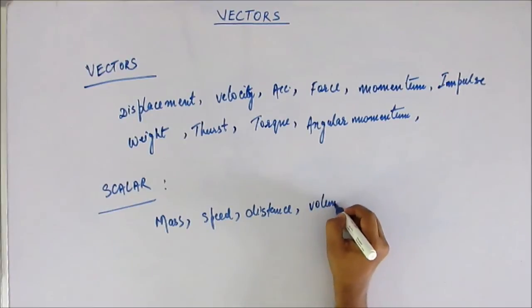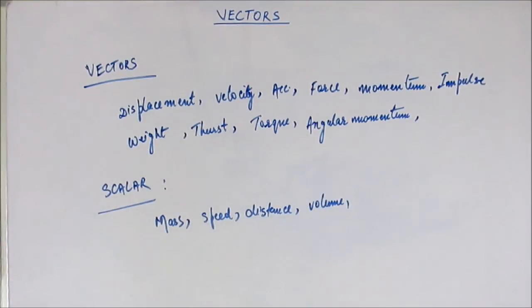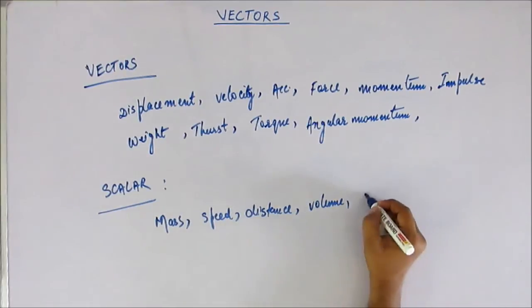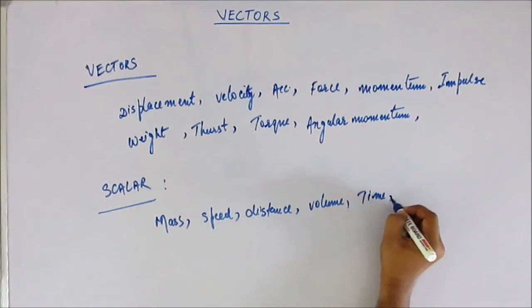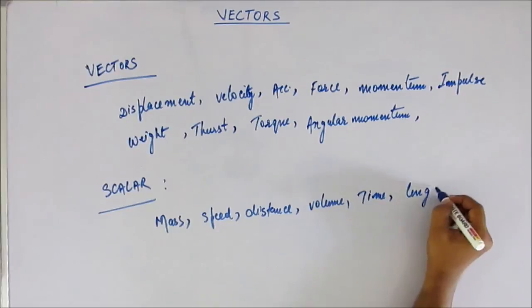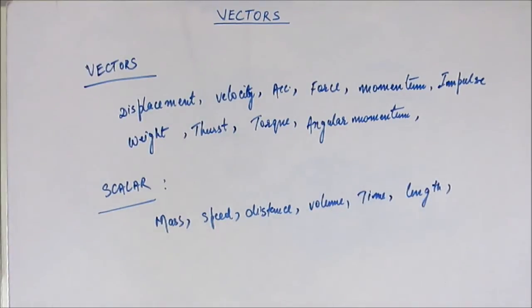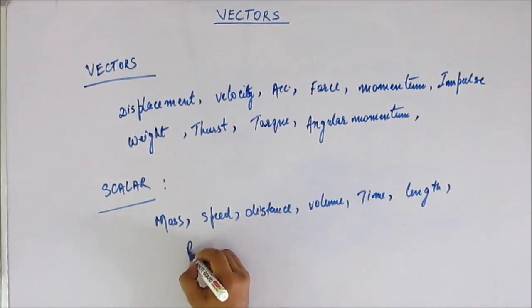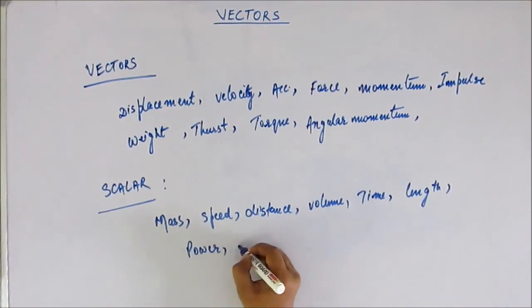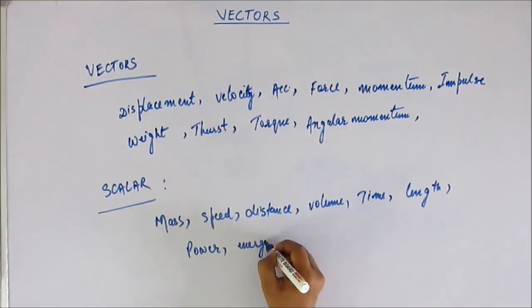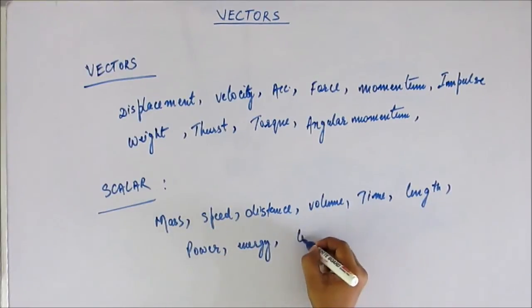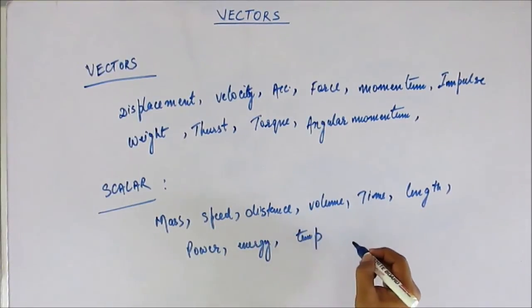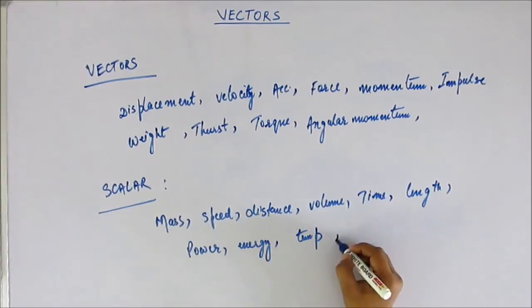Volume. Think of more yourself. Speed, distance, volume, mass, what else? It could be time, it could be length. What else? Think. Come on, it could be power, it could be energy, it could be temperature, okay? It could be current as well.